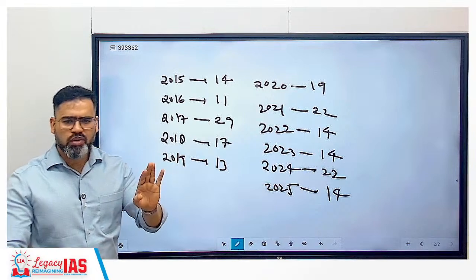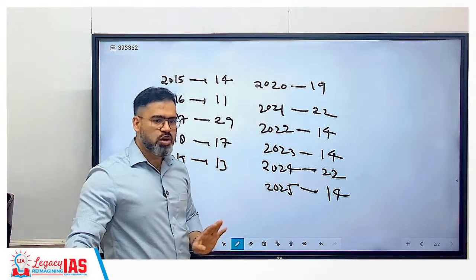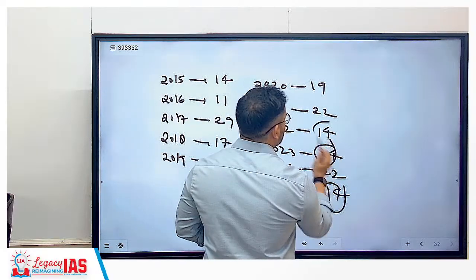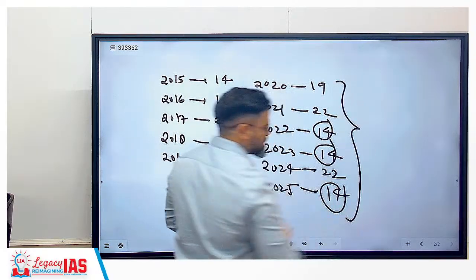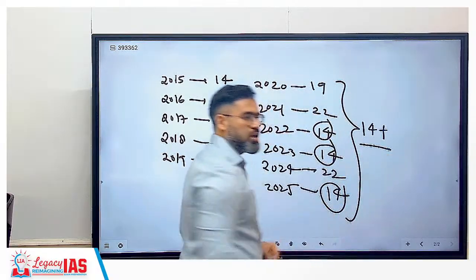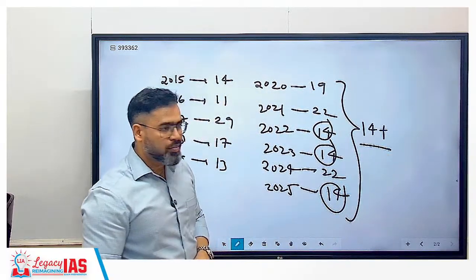So I told you, on average they are asking 15 to 20 questions. See, 14, 14, 14. If we take this as the average, it is still coming to more than 14, or not? Because the minimum is 14 here. Clear?